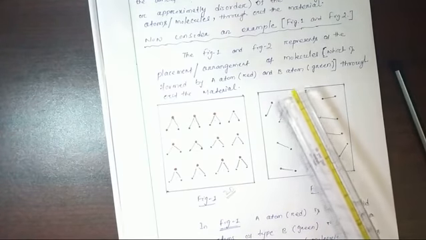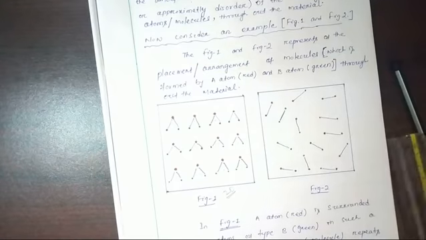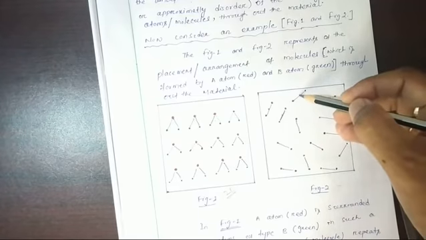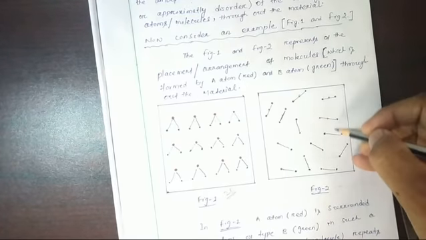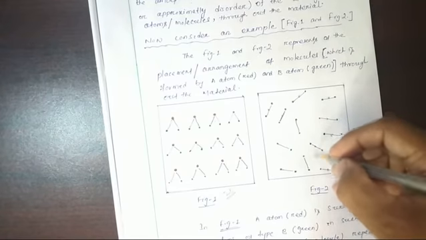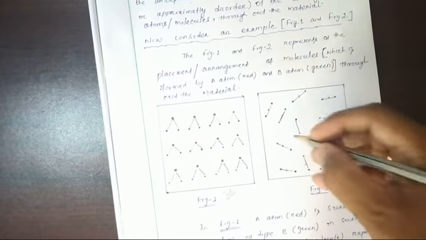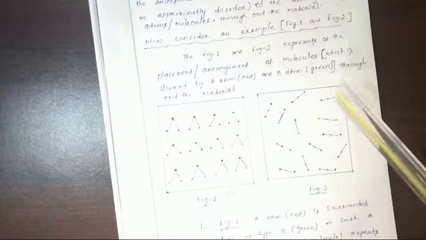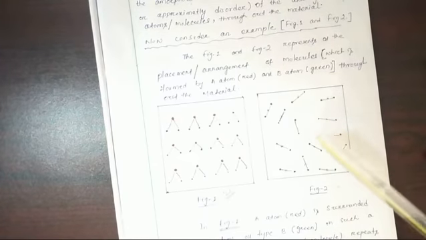Likewise here, 2 atom molecules are seated at 1 lattice point. Suppose this is the center of mass of this molecule, the center of mass of this molecule. So the pencil point, wherever I am pointing, these are the so-called lattice points. Here at a lattice point I have put, or considered, one molecule of 2 atoms. So this is one lattice structure, but not a regular arrangement. So we can say that this is an amorphous solid.